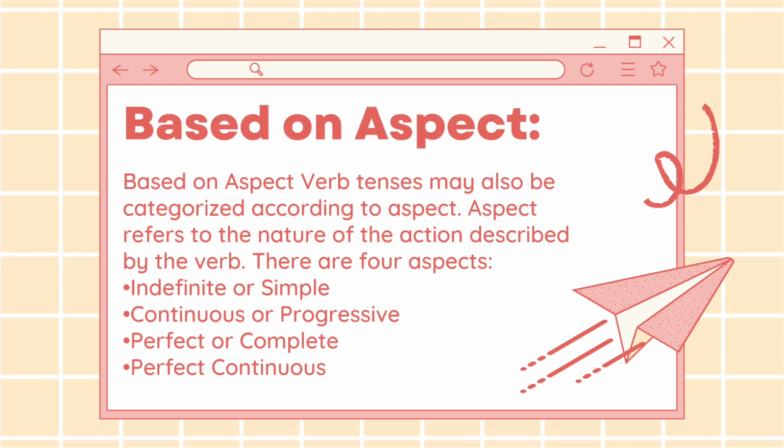Based on aspects, verb tenses may also be categorized according to the aspects. Aspect refers to the nature of the action described by the verb. There are four aspects: indefinite or simple, continuous or progressive, perfect or complete, perfect continuous.